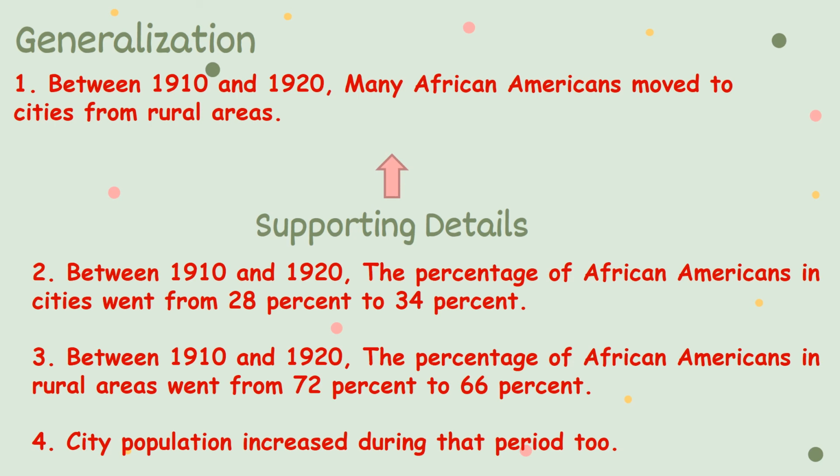So in the rural area, it started to get lower. That means that they moved from the rural area. So here is a supporting detail to support the generalization. Number four: city population increased during that period too. So when you see the population getting higher at that time between 1910 and 1920, and the majority of people are African Americans, that proves that the generalization, or that idea, is true or valid.